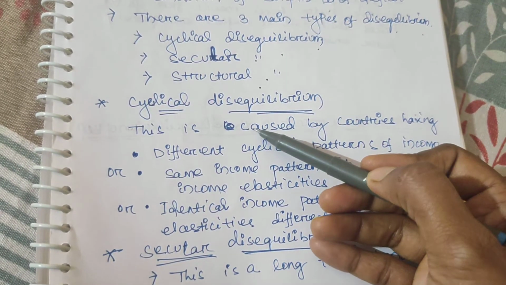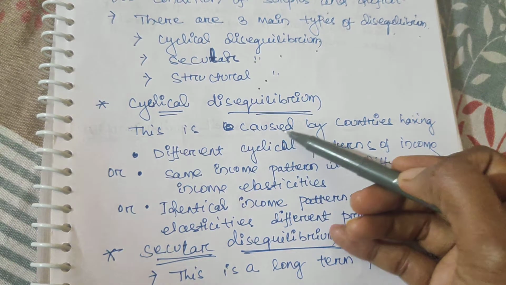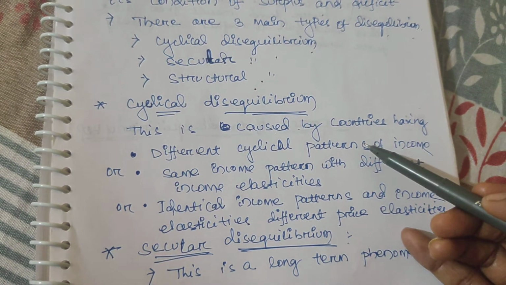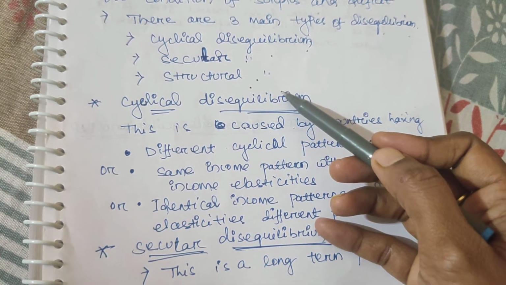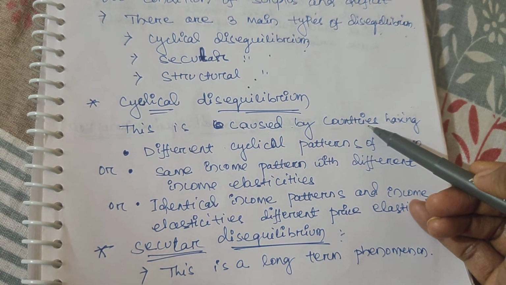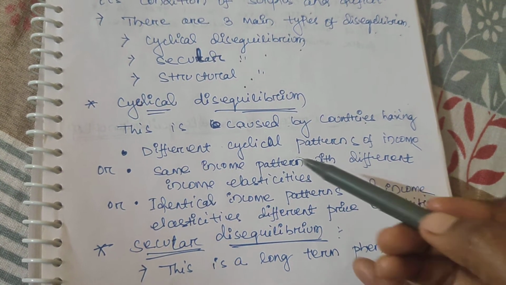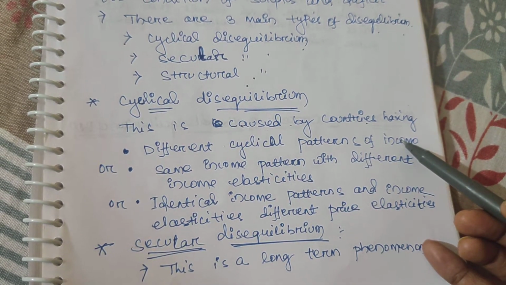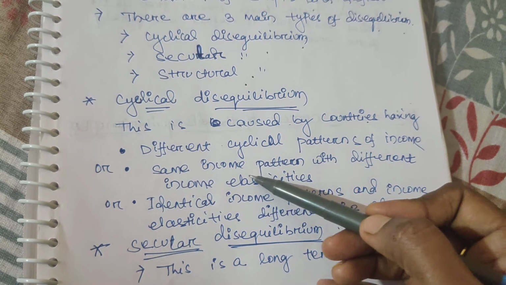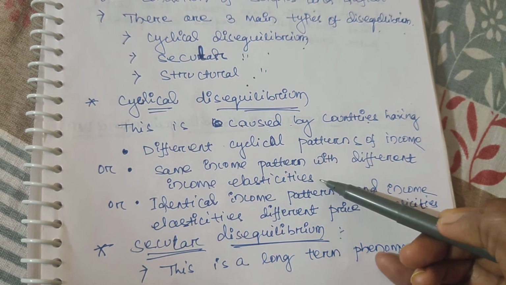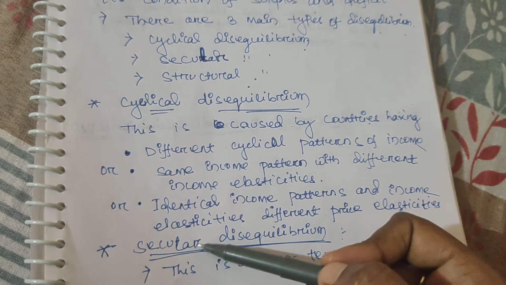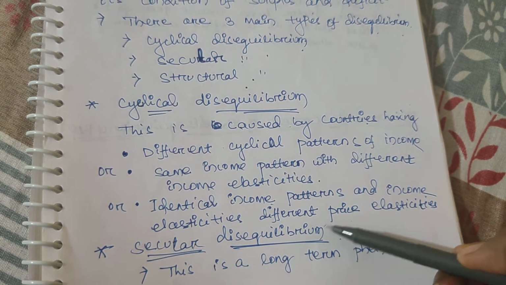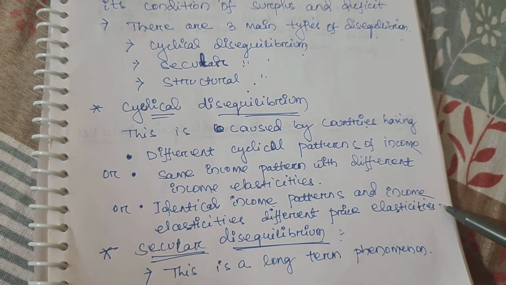Cyclical disequilibrium happens in a country, and what are the main causes? It is caused by countries having different cyclical patterns of income, or the same income pattern with different income elasticities, or identical income pattern and income elasticities differing from price elasticities.